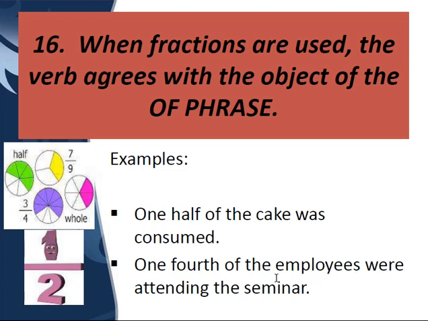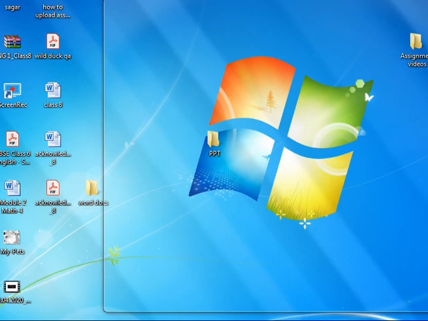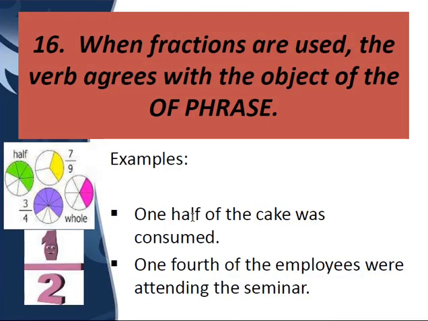Employees is plural here. The object of the fraction is plural. So we are using a plural verb. Here the object of the fraction, one half of the cake, is singular. Cake is one. That is why we are using a singular verb.